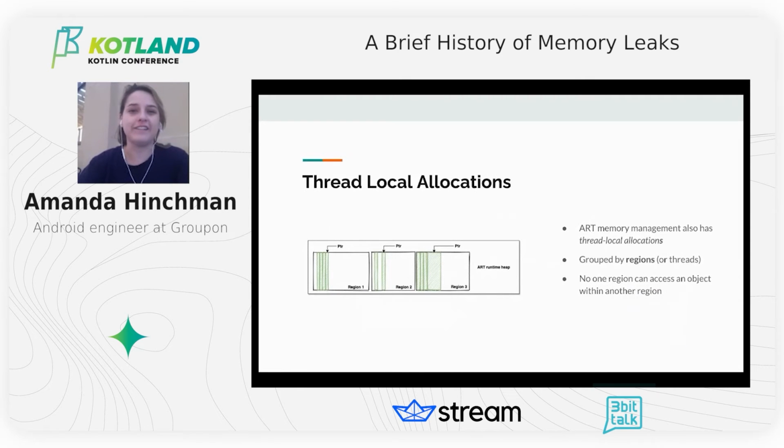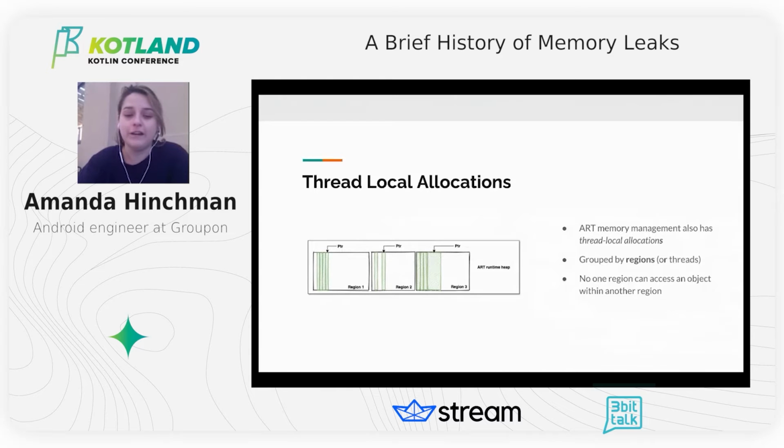There is another exciting feature that Android has, and that is thread local allocations. Android runtime's memory management uses thread local allocations, which groups small allocations together by regions. Larger regions are page aligned together, allowing other threads to run in the meantime.